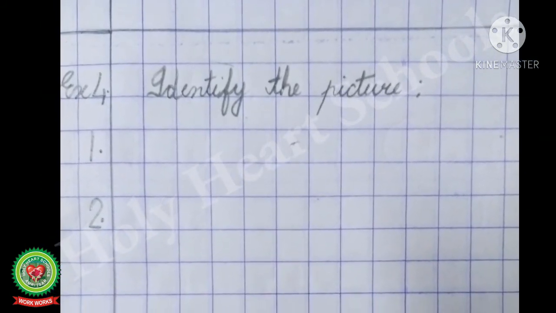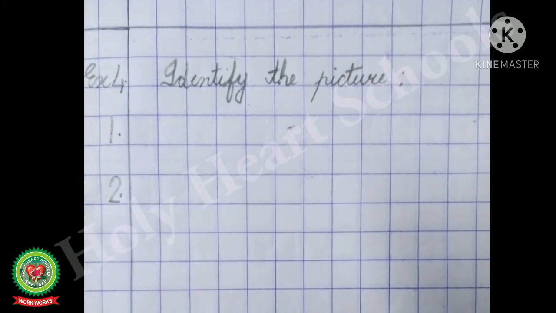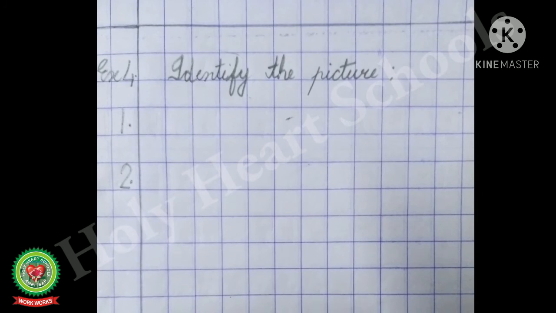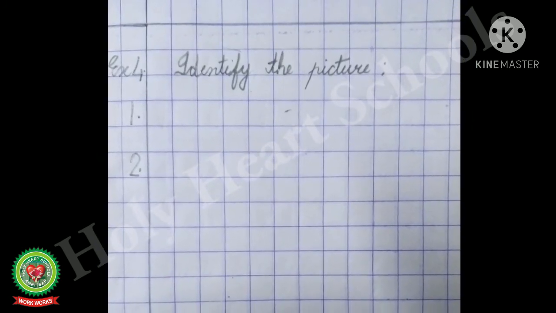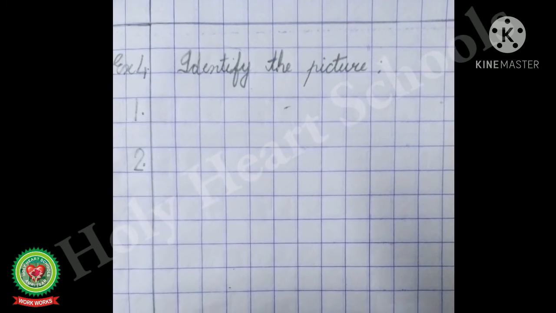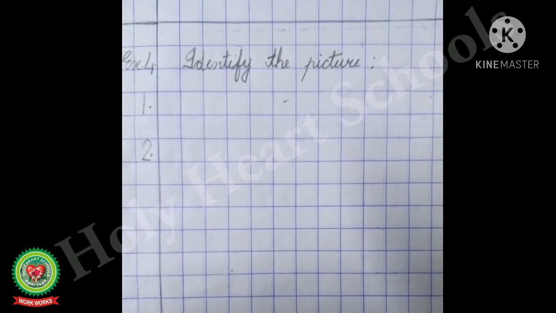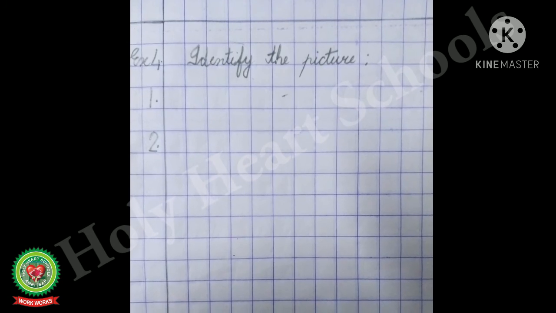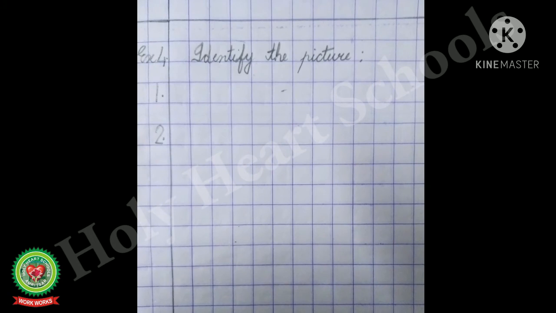Here set the margin lines and after leaving the first line, write down EX exercise 4. Exercise 4 is identify the picture. Write down identify the picture, and then put a colon. Now under this exercise set 2 numbers.